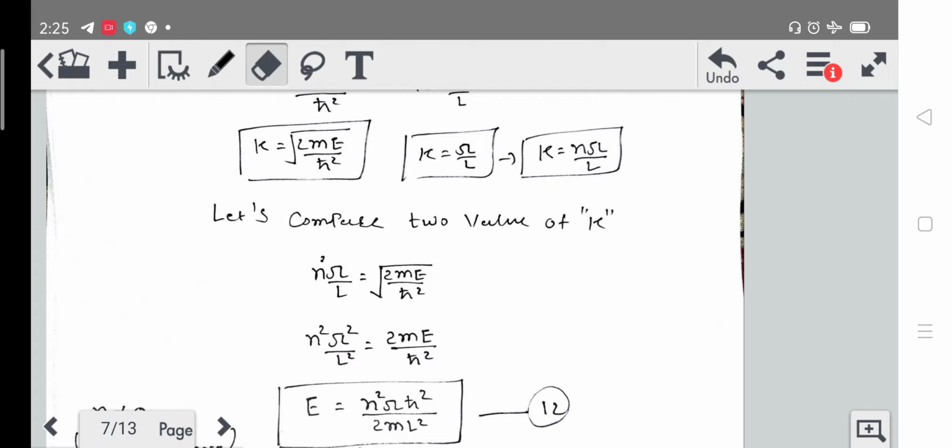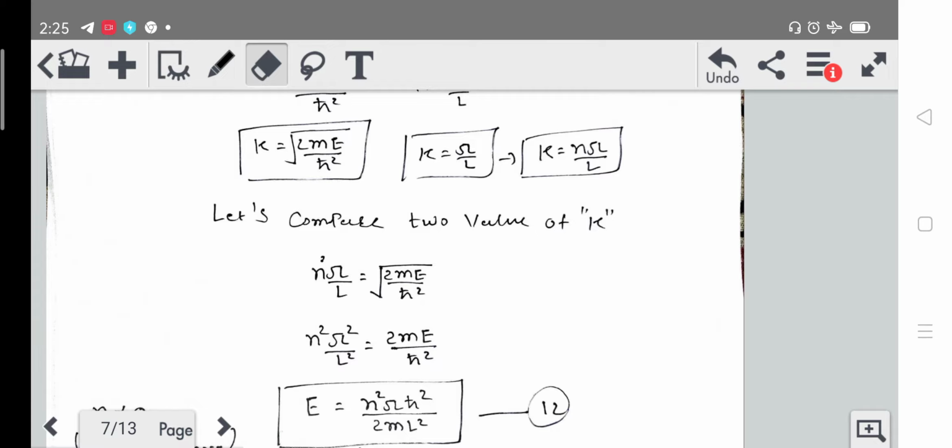So e will remain here, and let's take this whole term 2m upon h cross square to the left-hand side. So we will get e is equal to n square pi square h cross square upon 2ml square.